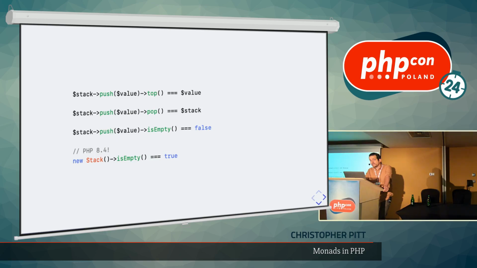If we push a value onto the stack, the top value should be that value we just pushed on. If we pop something off, it should be just like it was before we pushed the value on, and so forth.